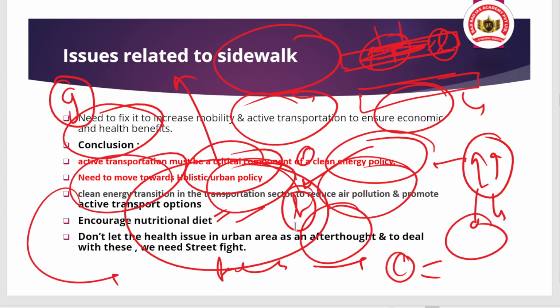And to deal with these, we need a street fight. That's why the topic of the article is a street fight. Why street fight? Because at the street level, at the road level, we are seeing various problems, in terms of pollution and in terms of low nutritional diet. So that needs to end, and for that we need to be more prepared to deal with these challenges. So that is the end of the article.